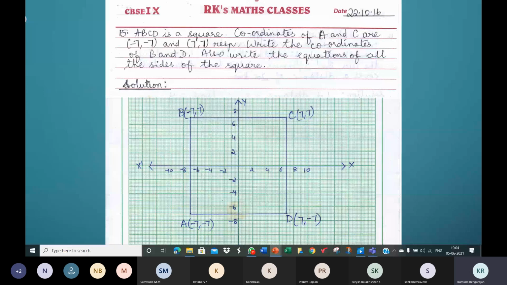Now to find the remaining two vertices of the square, B and D will lie in the second and fourth quadrants. Coordinates will be 7, 7. Fix the signs. In the second quadrant, it is minus plus, so -7, 7. In the fourth quadrant, it is plus minus, so 7, -7. First draw the square, and then we'll see the equations of the sides of the square.